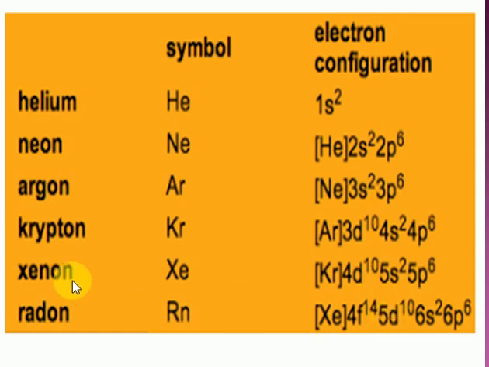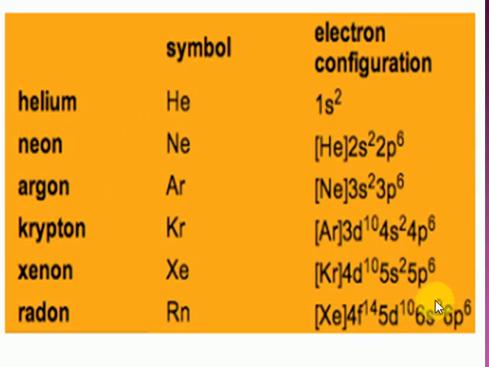Clear, is there no? So xenon is Xe. Very, very important. Xenon electronic configuration is krypton 4d10 5s2 5p6. Radon is a radioactive element. Electronic configuration is xenon 4f14 5d10 6s2 6p6. These are the general electronic configurations of noble gas elements.